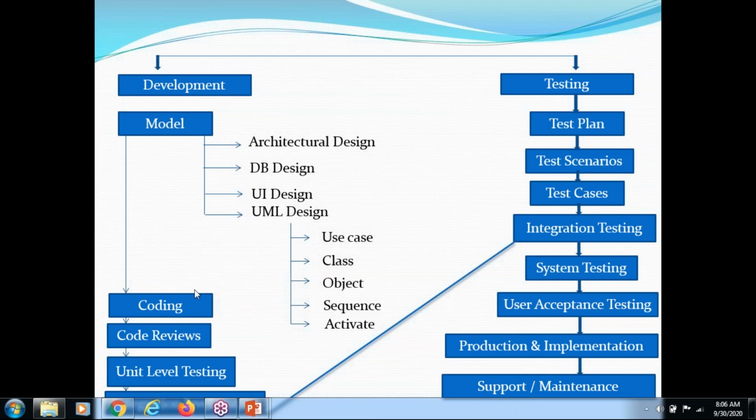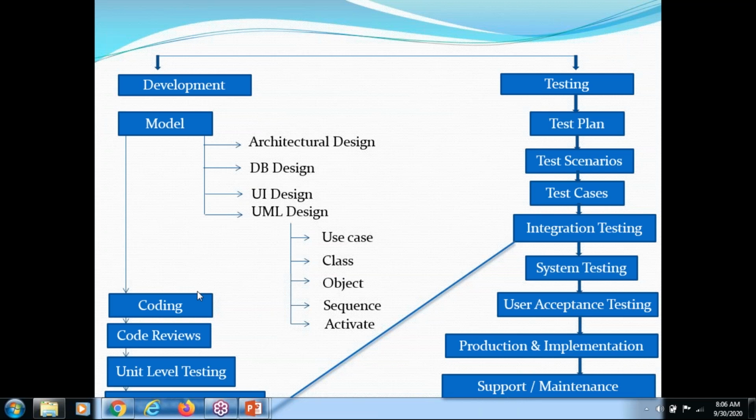Once the code is done, then what will he do? Code review. I told you, right? Whenever the developer is done with his code, he will go to code review. Code review is done by a senior person. The senior person will review the code. In case the senior person provides any coding comments, the developer needs to change the code according to the comments. Again, you need to move to the code review.